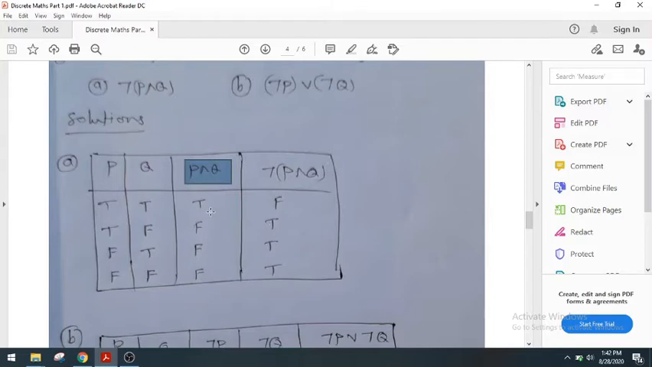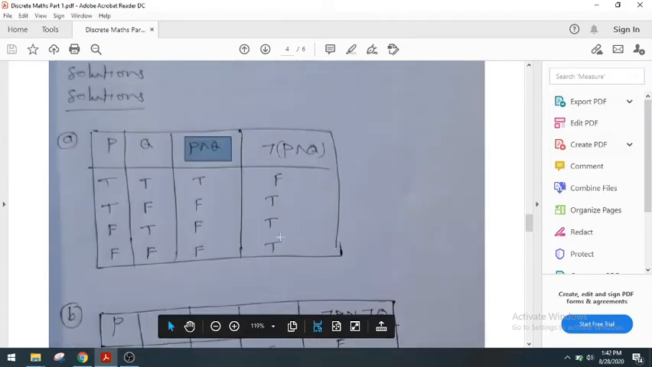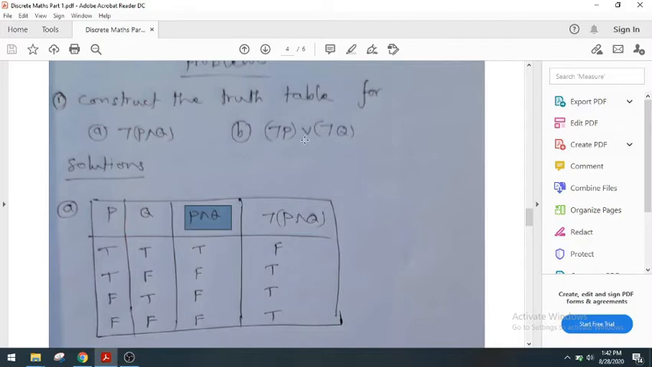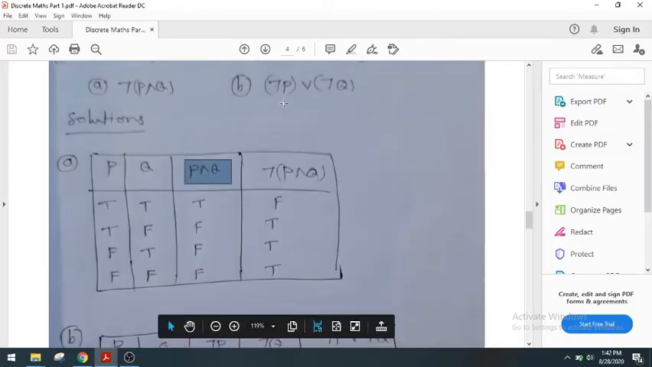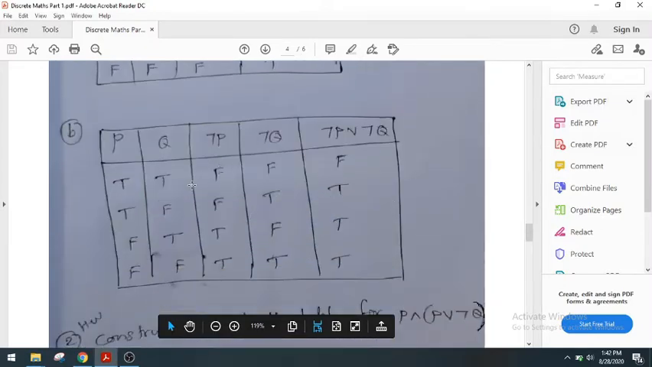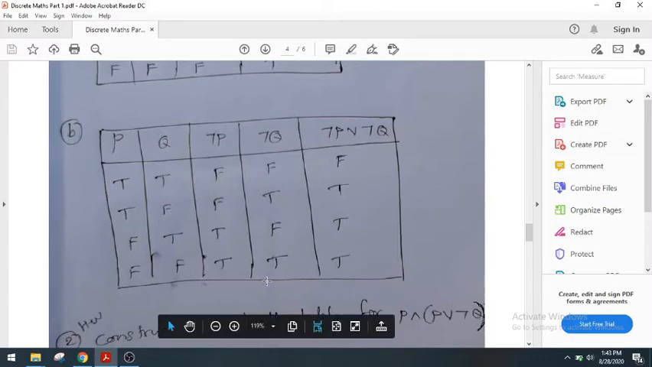It's very simple. T becomes F, F becomes T, F becomes T, F becomes T. So similarly, we can find out the truth table for this problem. Here is P, Q. We need to find out negation P, then negation Q. Negation P is F, F, T, T. Negation of Q: T becomes F, F becomes T, T becomes F, F becomes T.